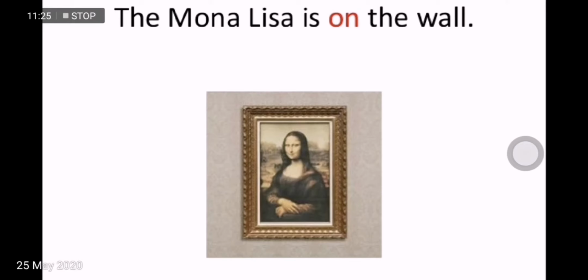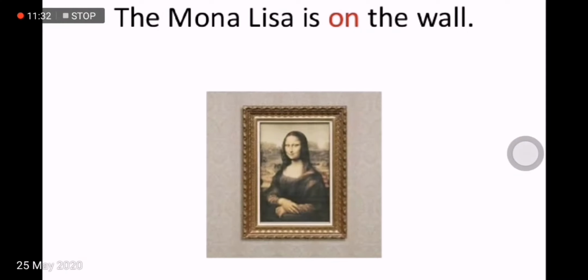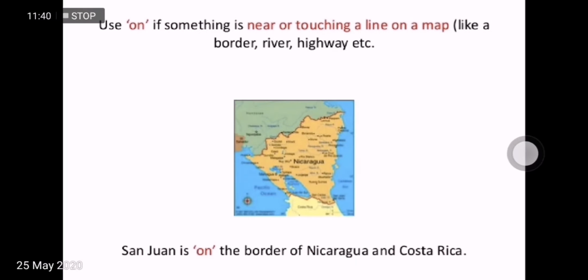One more example for you. The Mona Lisa is on the wall. So Mona Lisa, and it's not the lady actually, it's the painting of Mona Lisa, and the surface of the wall touches with the surface of the painting of Mona Lisa. So you use on there.